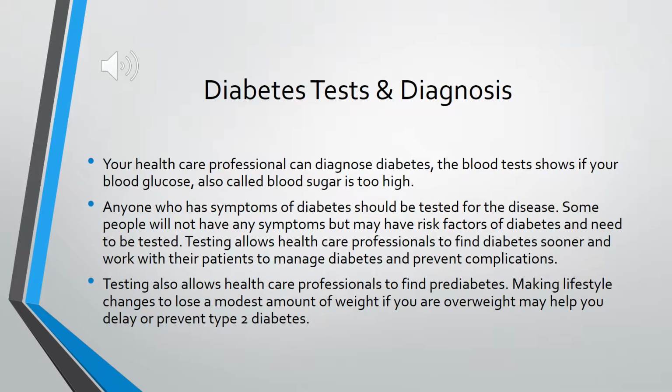Diabetes test and diagnosis. Your healthcare professional can diagnose diabetes. The blood test shows if your blood glucose, also called blood sugar, is too high. Anyone who has symptoms of diabetes should be tested for the disease. Some people will not have any symptoms but may have risk factors of diabetes and need to be tested. Testing allows healthcare professionals to find diabetes sooner and work with their patients to manage diabetes and prevent complications. Testing also allows healthcare professionals to find prediabetes. Making lifestyle changes to lose a modest amount of weight if you are overweight may help you delay or prevent type 2 diabetes.